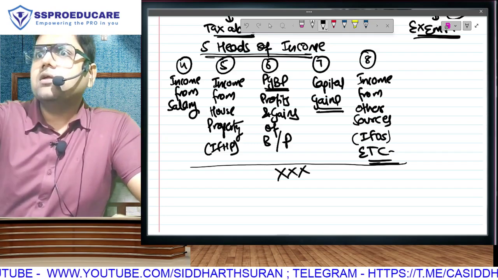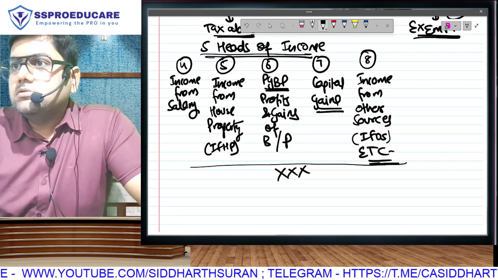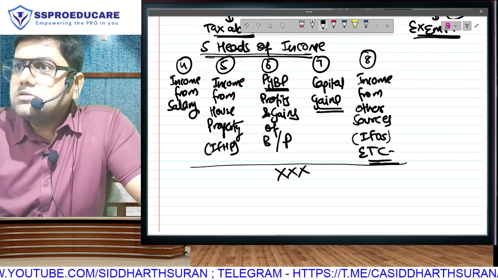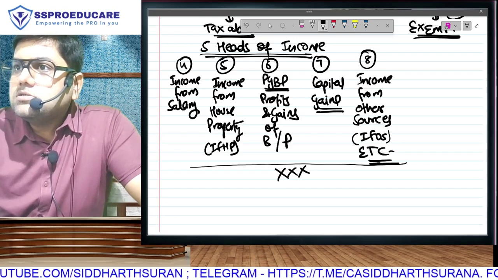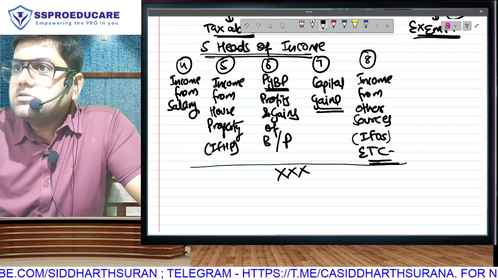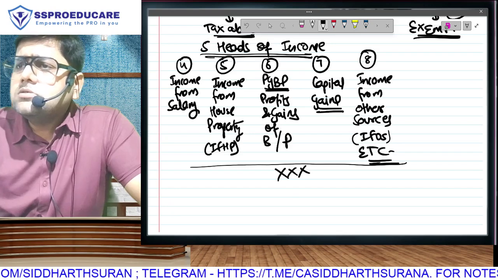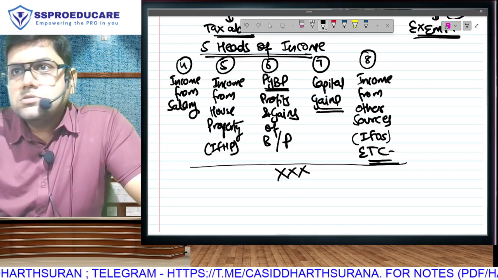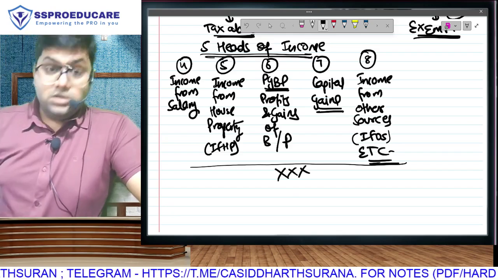I'll talk about it. What happened? Profits and gains, the interest. Like if we look at the P&L account, the dividend and all of that comes in it. Very good. Good question.